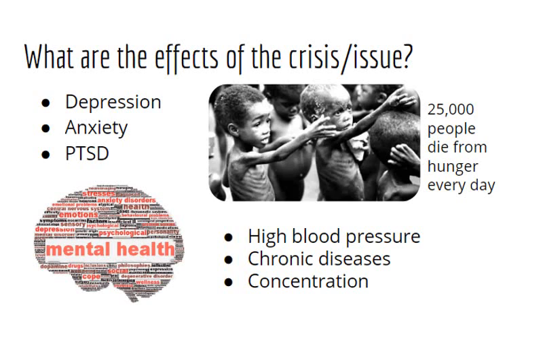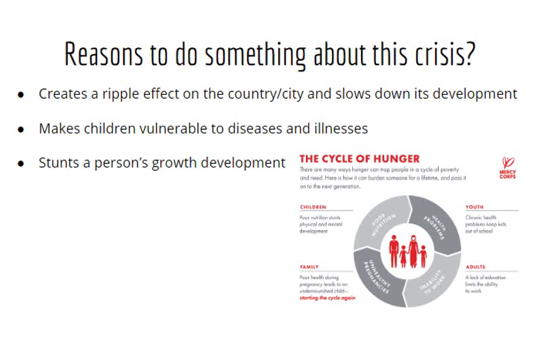The effects of hunger are harmful mentally and physically. Rates of depression, anxiety, and PTSD are higher in hungry people. According to feedingamerica.org, children with severe hunger are 56.2% more likely to have PTSD and 53.1% more likely to have severe depression. Hunger also increases the likelihood of getting chronic diseases. High blood pressure and diabetes are more common with malnourished people. Hungry people also have a harder time in school because hunger makes it harder for children to concentrate. Not to mention that if these hungry people aren't treated in time, they will join the 25,000 people who die from starvation every day.